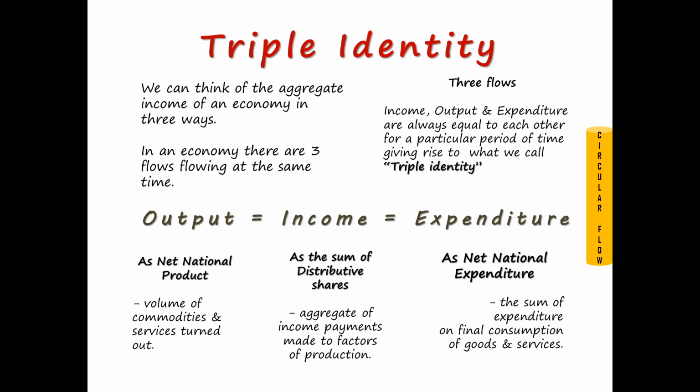So output, income and expenditure, that is national product, distributive shares and national expenditure, at any given point of time are always equal to each other, and that is why they are called triple identity.